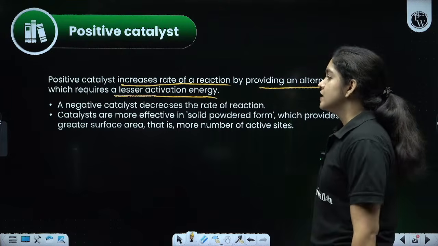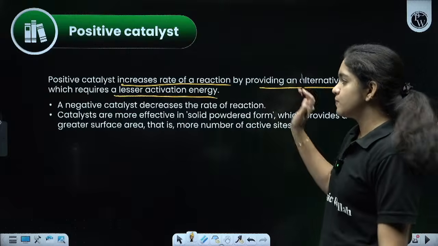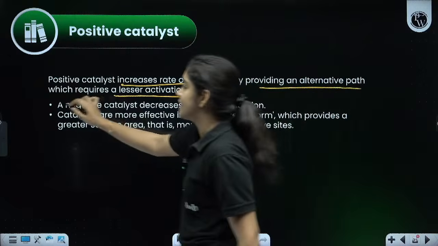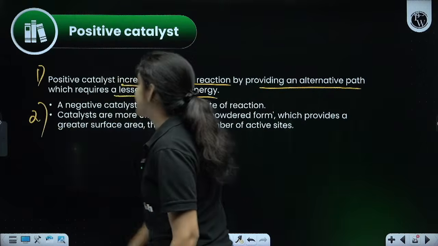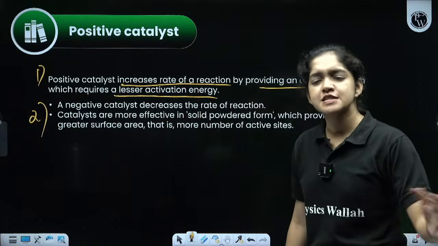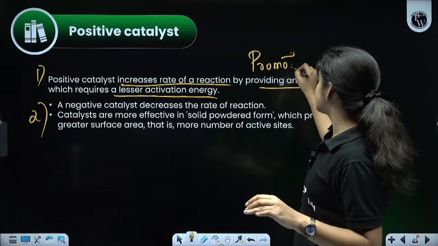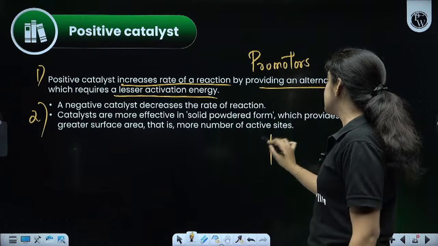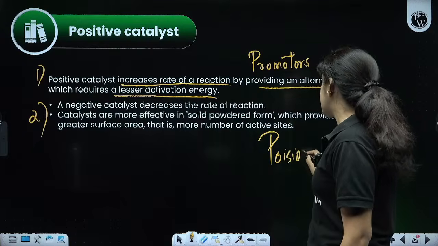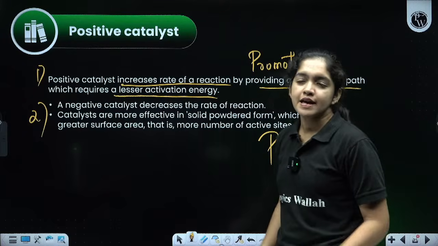Is that clear? So, next, a negative catalyst. First one is positive catalyst, the other one is negative catalyst. What is a negative catalyst? Just the opposite. A positive catalyst is also known as a promoter. And the other one is poison. Poison means a negative catalyst.